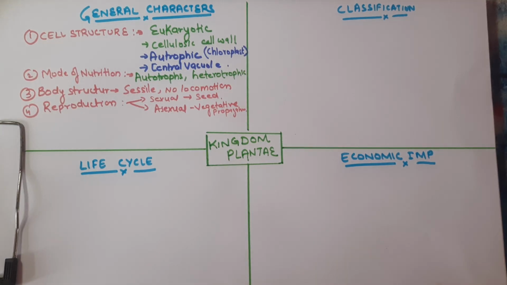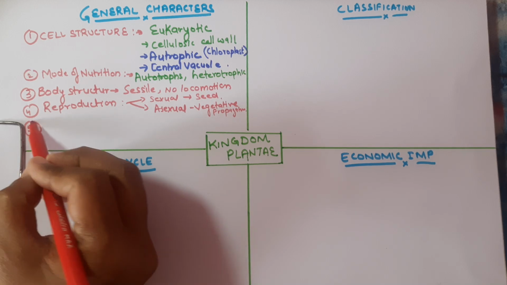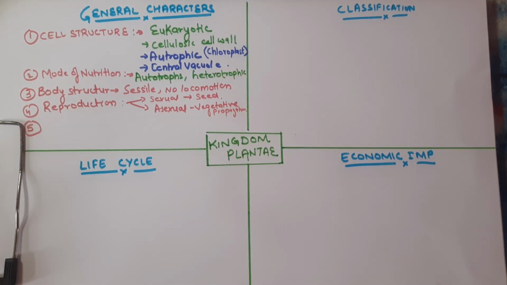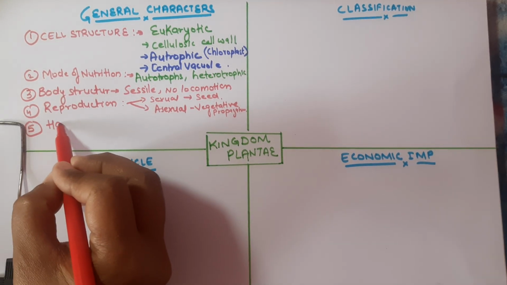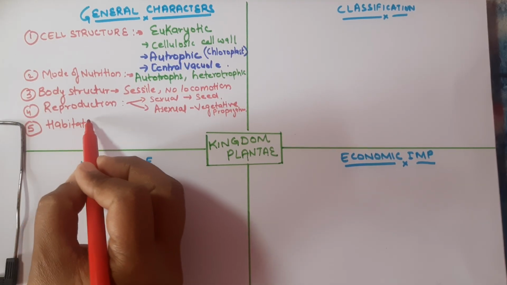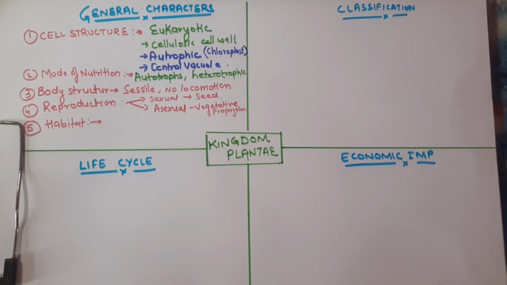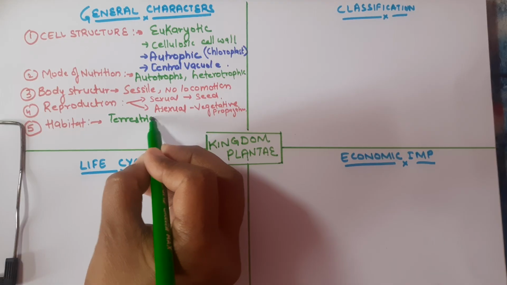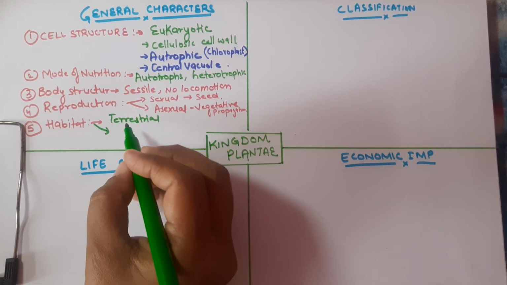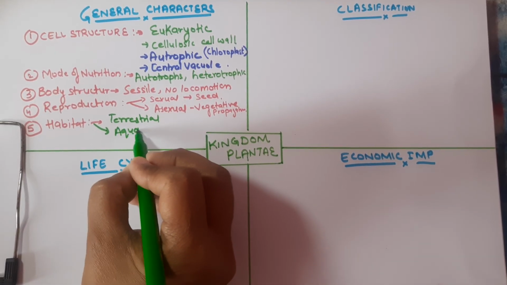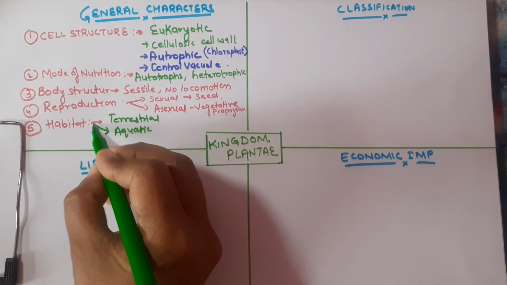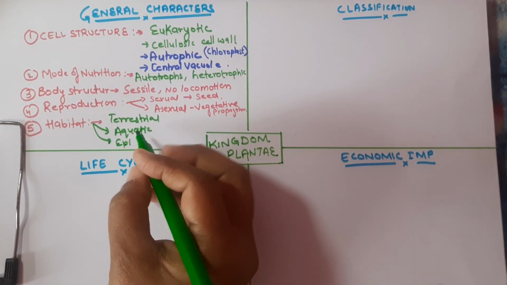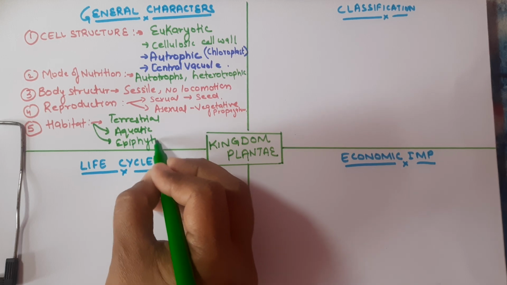And if we talk about the last characteristic, I will write it in red only so that it is more clear to you in the other section. It is the habitat, which we know is the natural place where they occur naturally. They can be found in a vast variety of habitats. They can be terrestrial, it means they can be found on land. They can be aquatic, found in the water also. And they can be epiphytic also. Epiphytic means those that grow on other plant species.